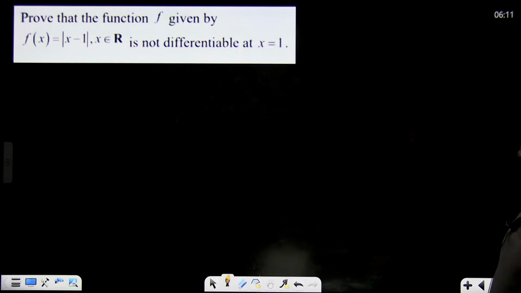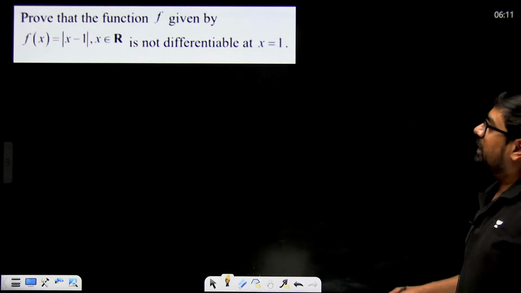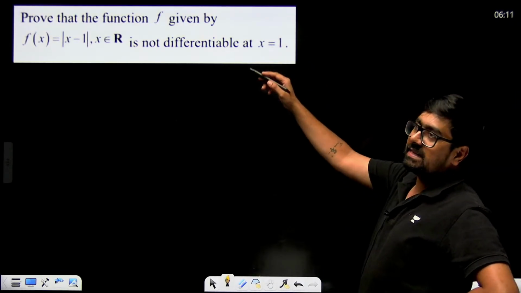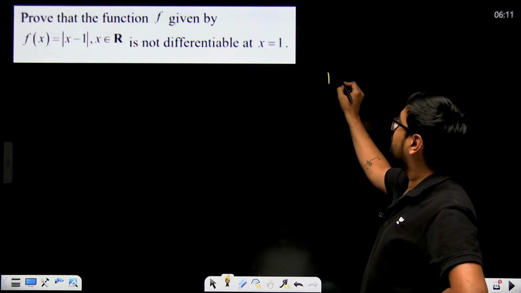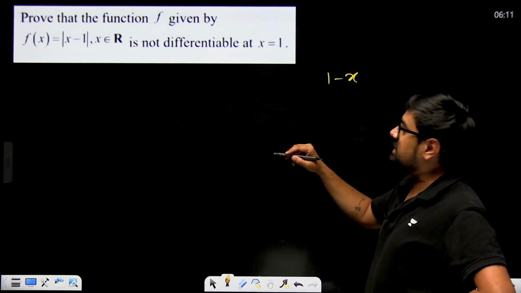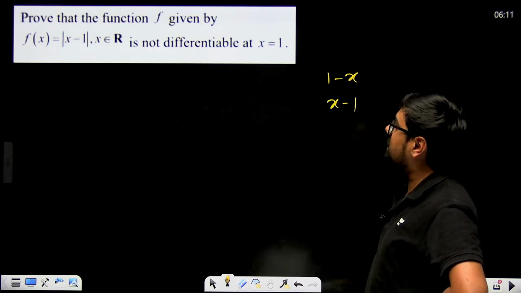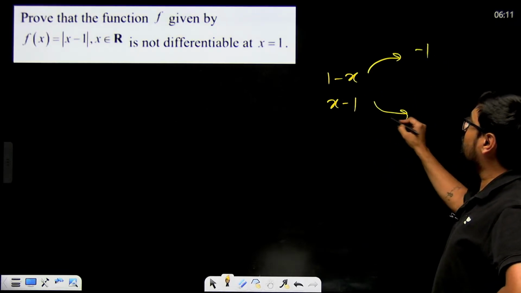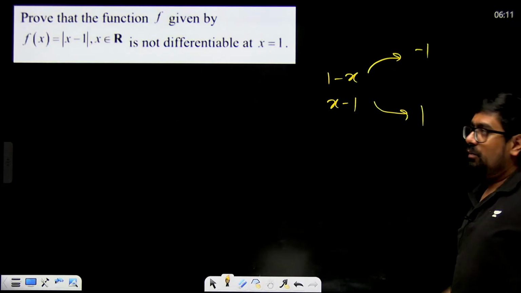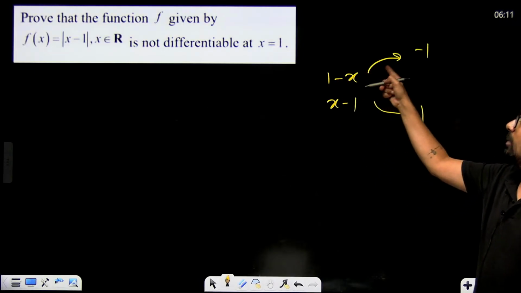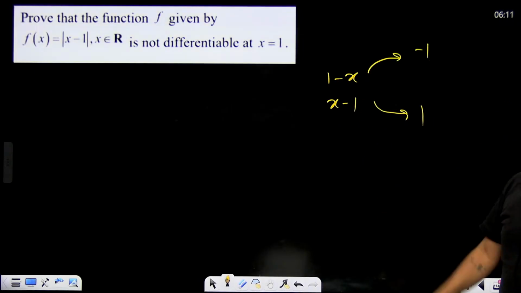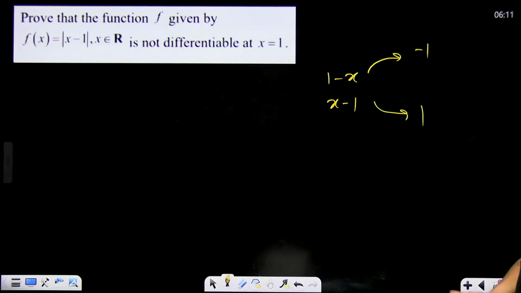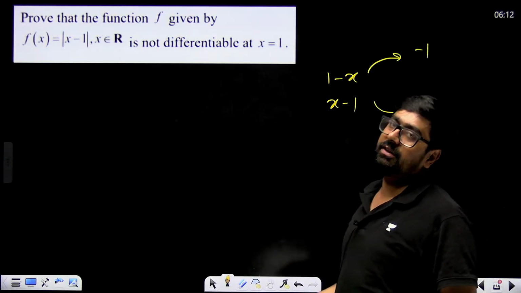Prove that this function is not differentiable at x equal to 1. Left hand derivative, when x is less than 1, what will become the derivative? 1 minus x. When x is greater than 1, function will be x minus 1. Derivative of this is what? Minus 1. Derivative of this is 1. So left hand derivative and right hand derivative around 1 are not equal. That's why it is not differentiable.